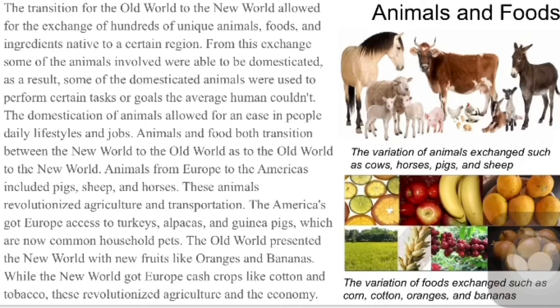Animals and foods both transitioned from the New World to the Old World, as well as from the Old World to the New World. Animals from Europe to the Americas included pigs, sheep, and horses. These animals revolutionized agriculture and transportation. The Americas gave Europe access to turkeys, alpacas, and guinea pigs, which are now common household pets. The Old World presented the New World with new fruits like oranges and bananas, while the New World gave Europe cash crops like cotton and tobacco. These revolutionized agriculture and the economy.